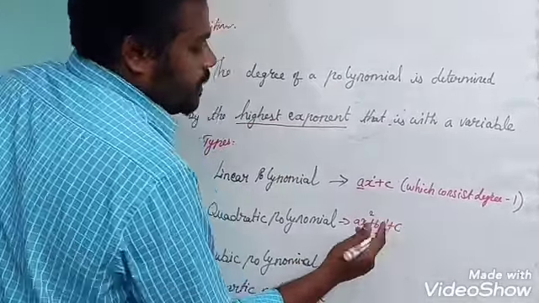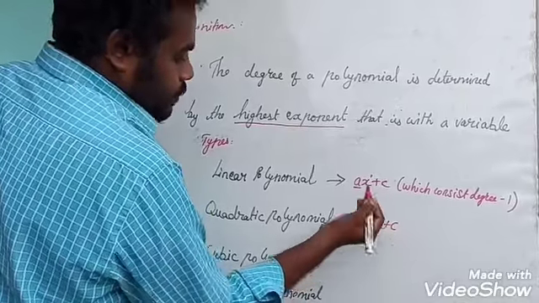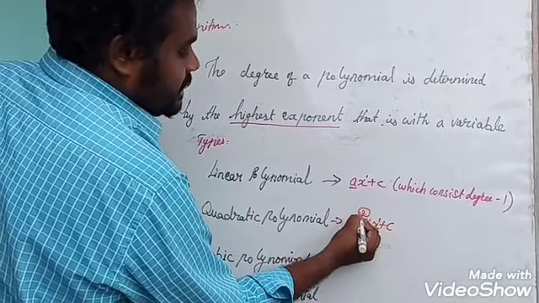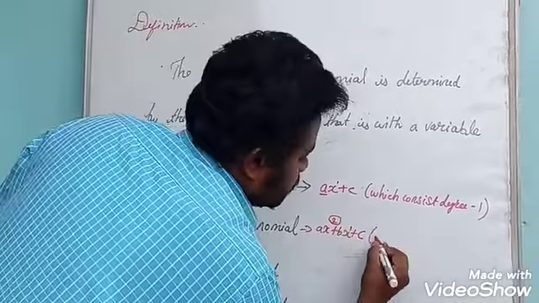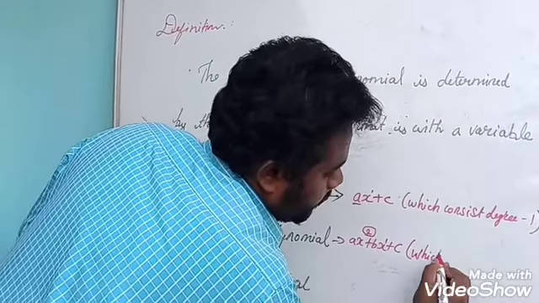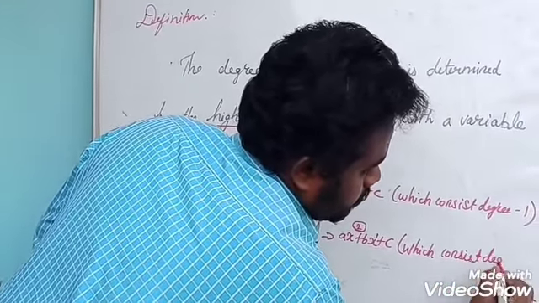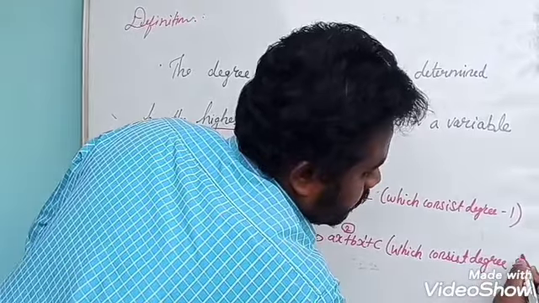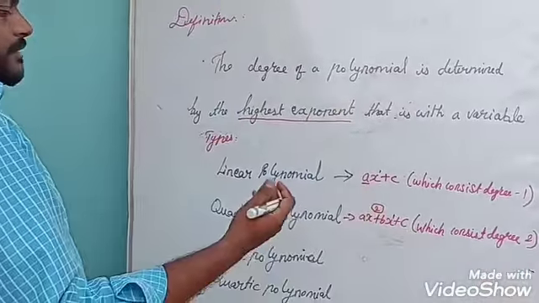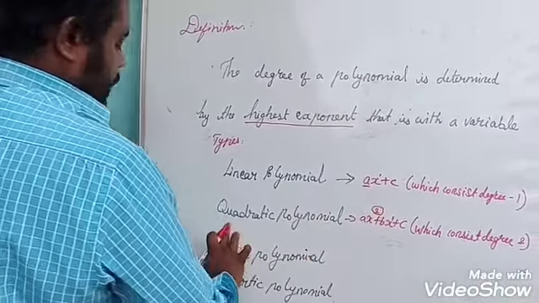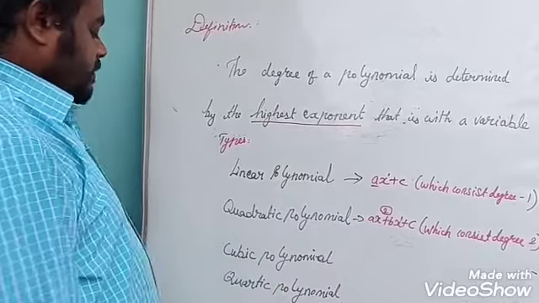The variable contains power 1 and then power 2. So 2 is the highest value, which consists of degree 2. So an expression which contains 2 as a degree, that one is a quadratic polynomial.